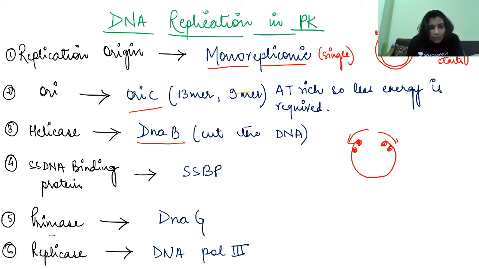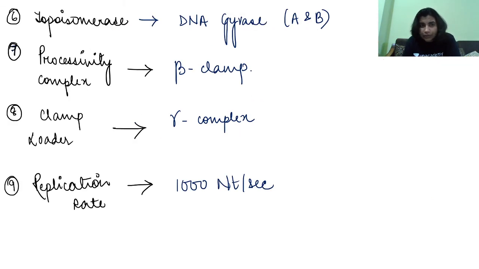Now next, primase. Primase is an enzyme which synthesizes primer, right? So in case of prokaryotes, DnaG acts as primase; it will add primer and promote the synthesis of DNA. Replicase, the main replicating enzyme, is your DNA pol 3. Coming to topoisomerase, it is also known as DNA gyrase. It is known as A and B.